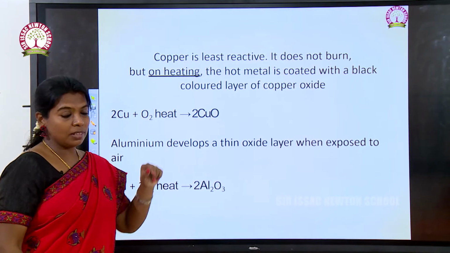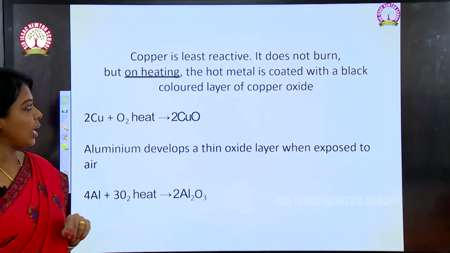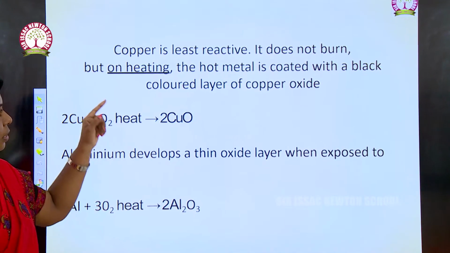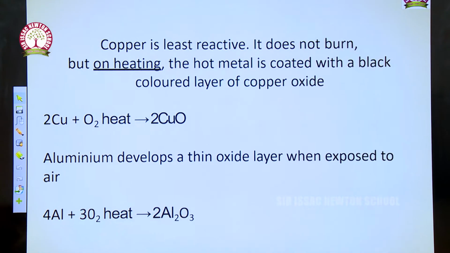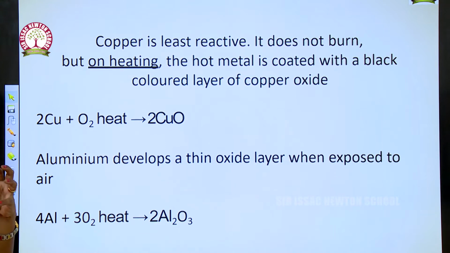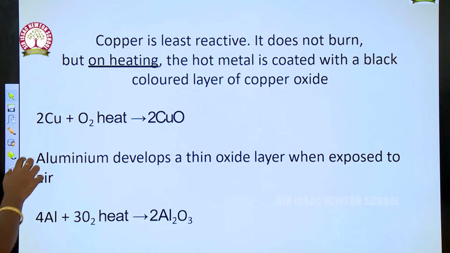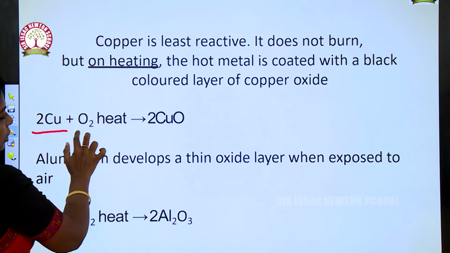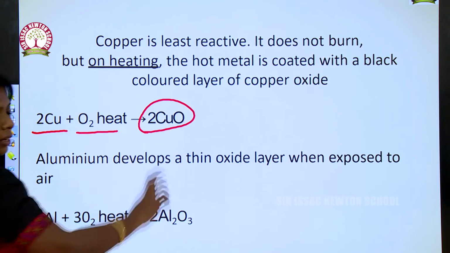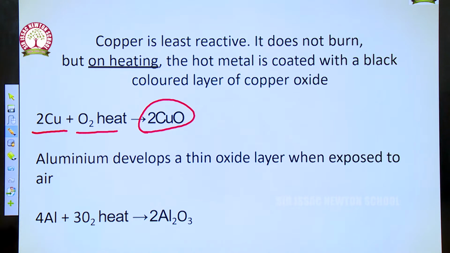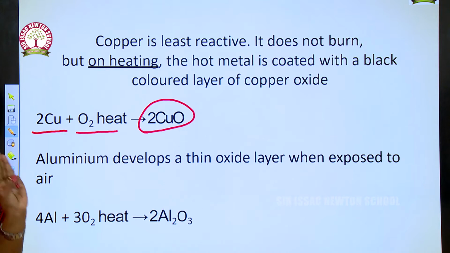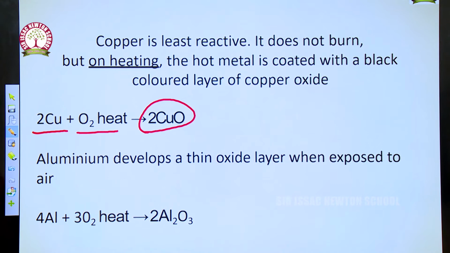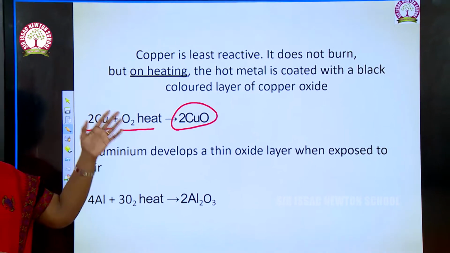Copper. Next we are going to see about copper. Copper is less reactive. It does not burn on heating. The hot metal is coated with a black layer of copper oxide. While heating, the copper is coated with a black layer. Copper, on heating, gives cuprous oxide. Okay, there are two types of valencies. If it is 2, it is called cuprous. If the valency is 3, it is called cupric. In later classes you will see about the valencies of the metals.